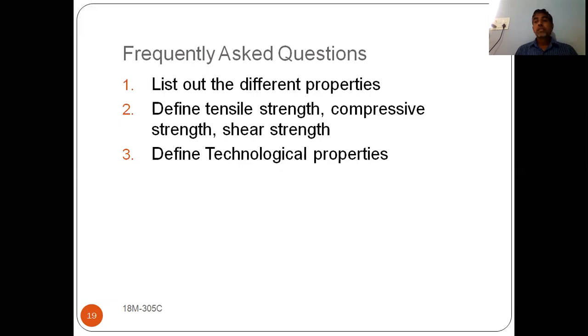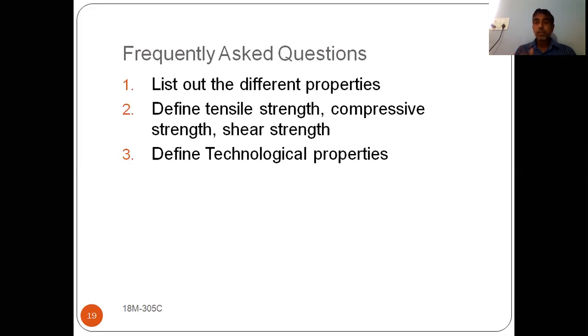So with this one, we are concluding the properties, mechanical properties and technological properties. Here we have studied what is meant by a property and how many types of properties are there. For a mechanical engineer, what properties are very essential to learn?